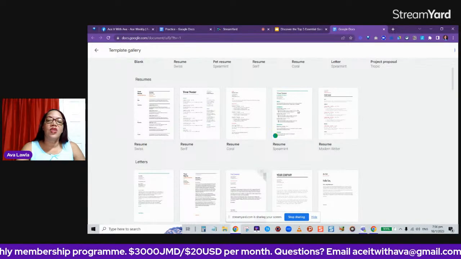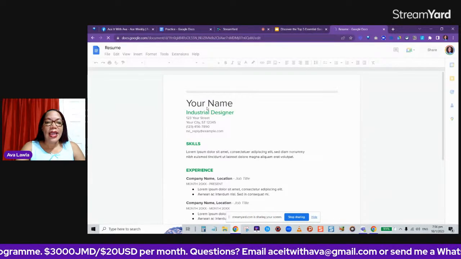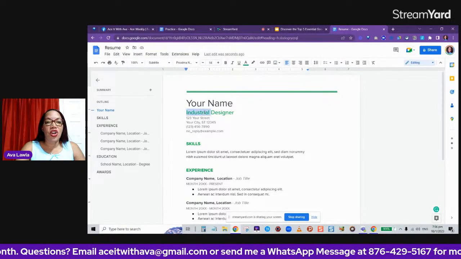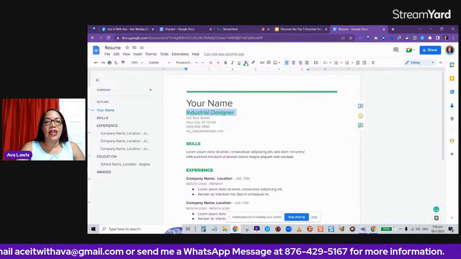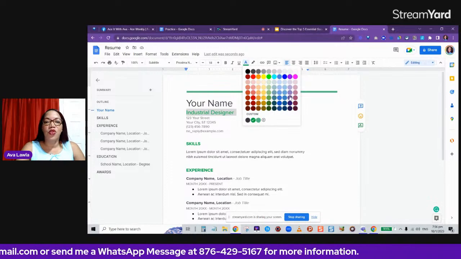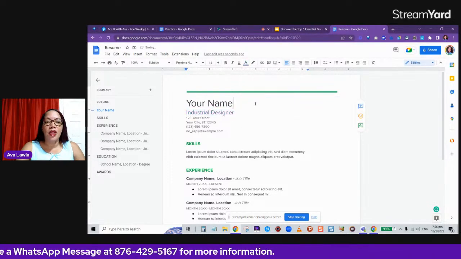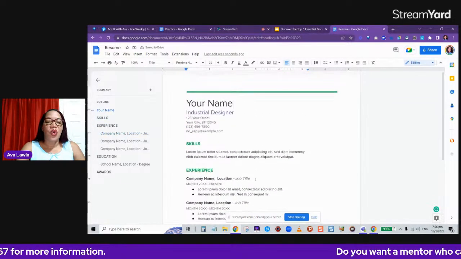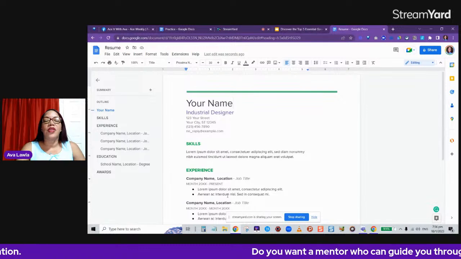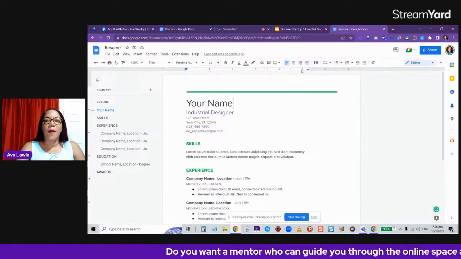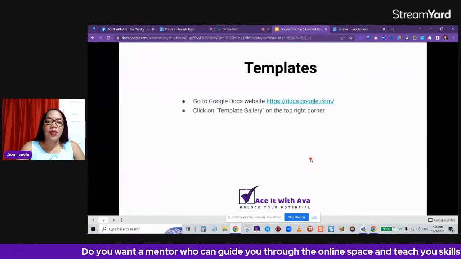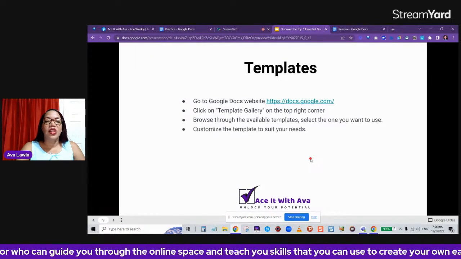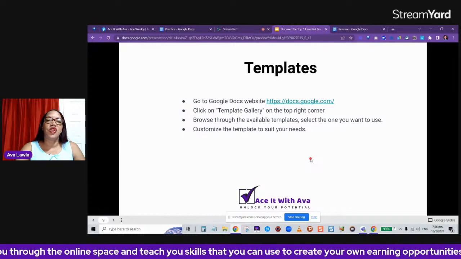So let's say I click on this one. When it comes up, I'm able to edit any part of it. I can rename it. I can change the color. You notice that this is green, so I can decide that I want it. Everybody who knows me, I will choose purple. All right, so you can just edit it any way you want. So you get an idea of how the different template should be set up. So we see the steps here. Click on template gallery and then browse through the templates, customize the templates to your needs.